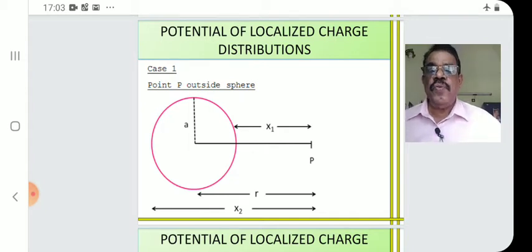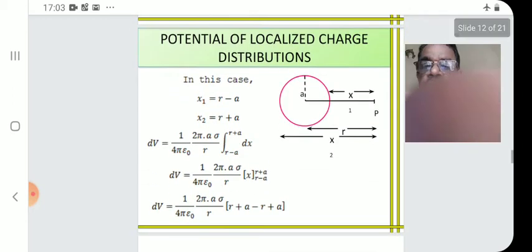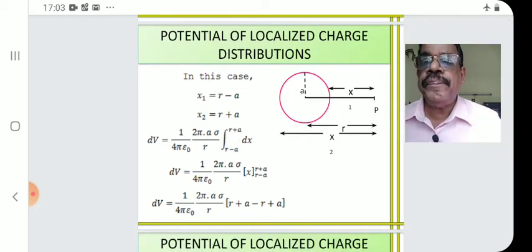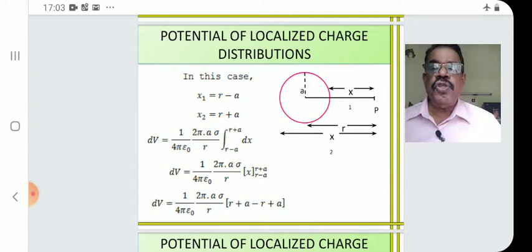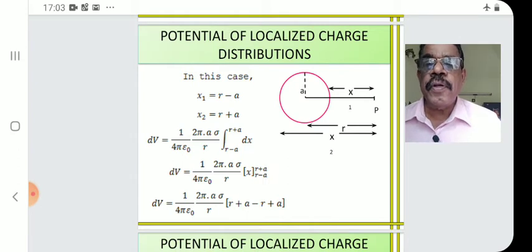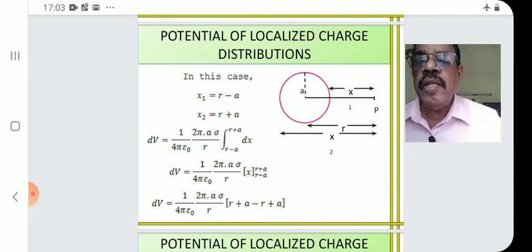When P is outside, what will happen? You look. When P is outside, x1 is equal to r minus a. You look at the figure. Total is r, radius is a, so r minus a. Similarly, x2 is equal to r plus a. You look at the figure and think. It is very easy. x1 is the right side distance, that is r minus a. x2 is the total distance to the left from P, which is r plus a. The limits are put here.